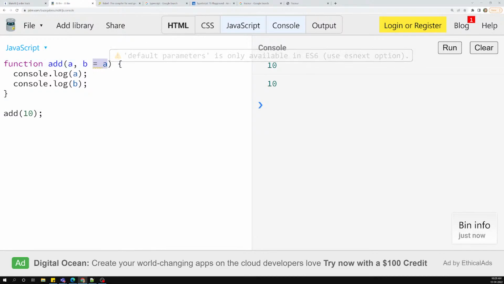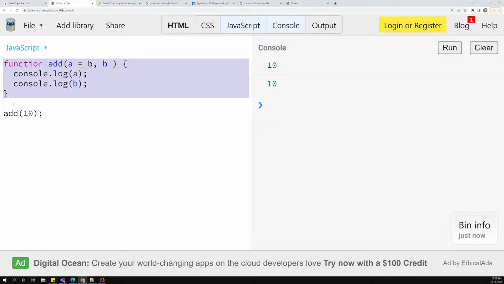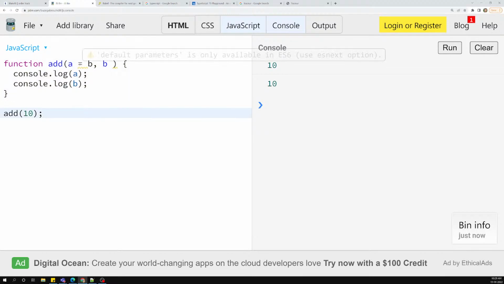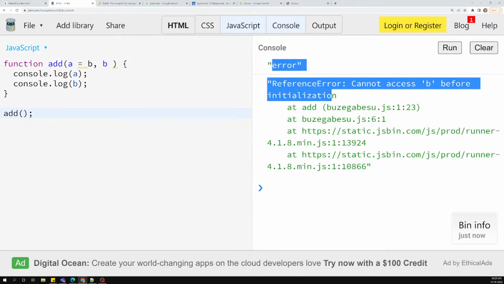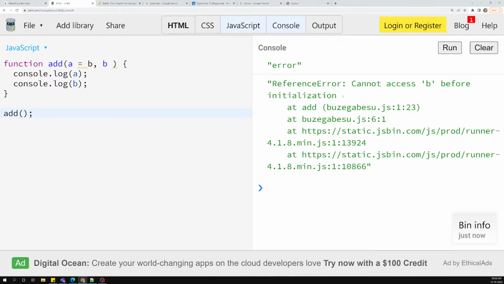For example, let's say I want to use something like a is equal to b. This is not possible. Why? Because JavaScript is sequential execution. Without initialization of this b variable, you are trying to assign it. Now let's see the output. So now you are getting it as undefined. If you try to see here, yeah, you got an error that cannot access b before initialization.